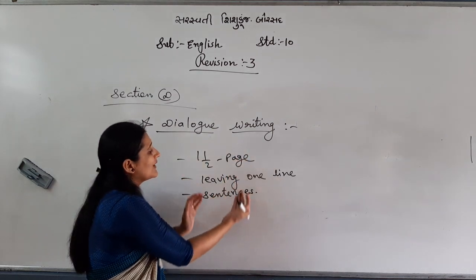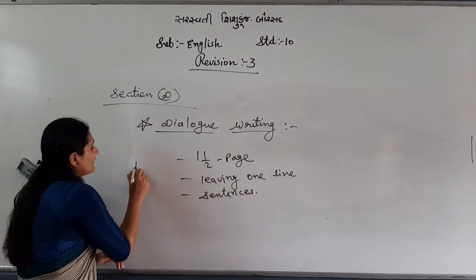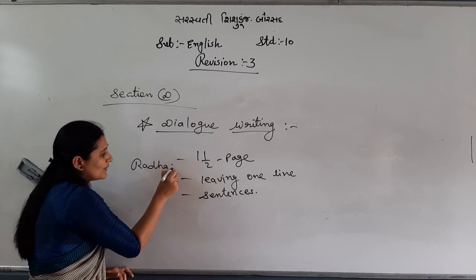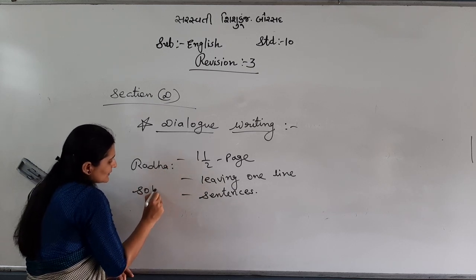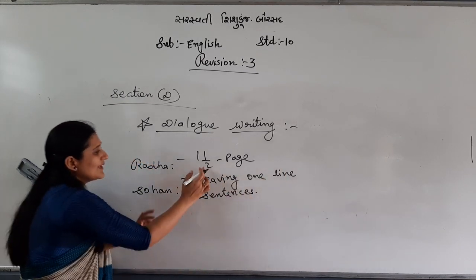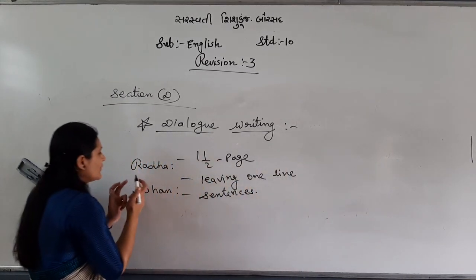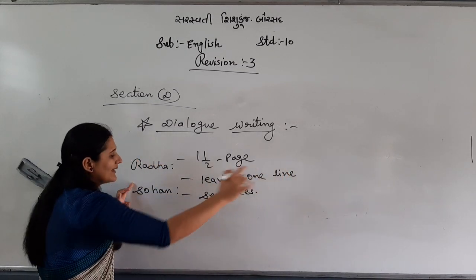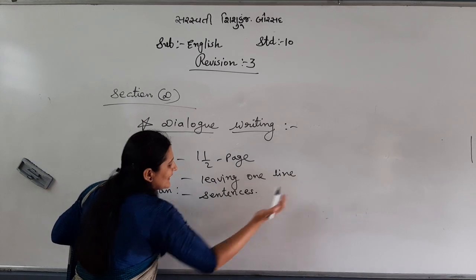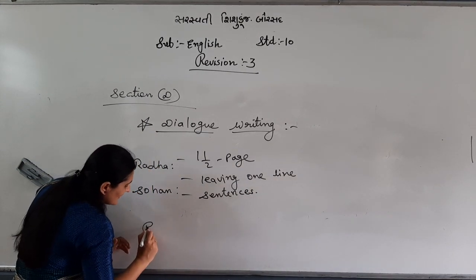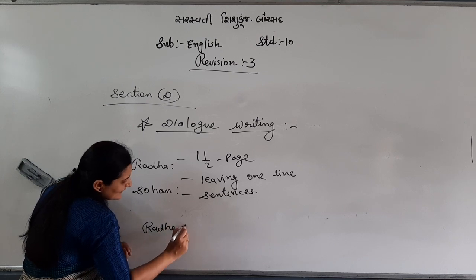Okay. That way the dialogue should be, plus after each character you put a colon. Colon is 2 dots, right? Raja, Sohan. Means your lines should be in sequence. If the sentence is long, don't write it here. You write after the colon, in a second line. Then leave one line, write Sohan, and if long, write downside. Leave space here. Write here, one second, Raja is speaking, then colon.